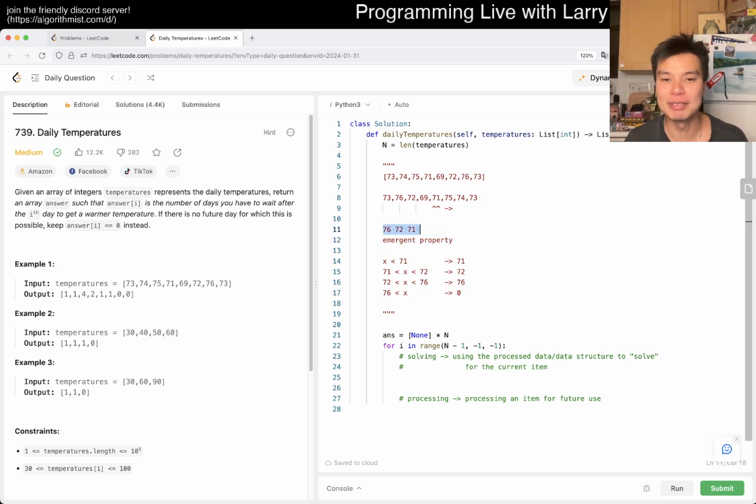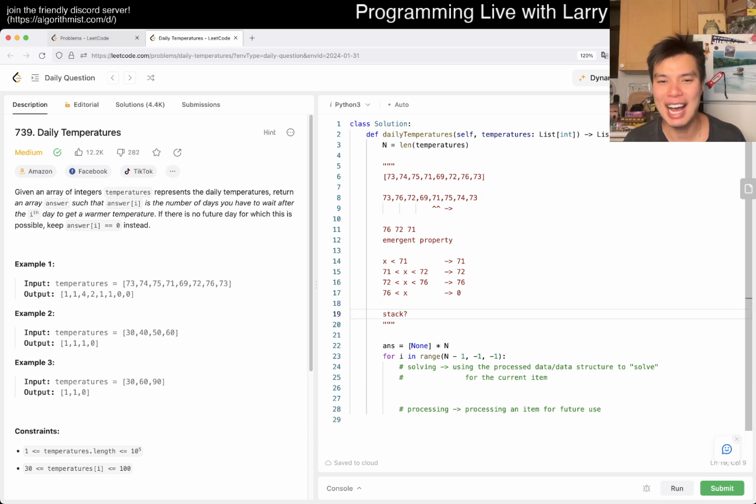So this is where people go, oh, we use a stack for this, and it's monotonically decreasing, so let's call it a monostack. And that's how people start calling things out. These problems are monostack.